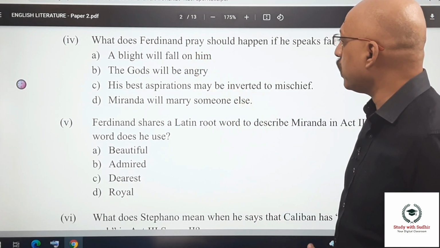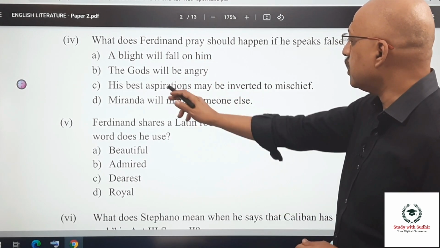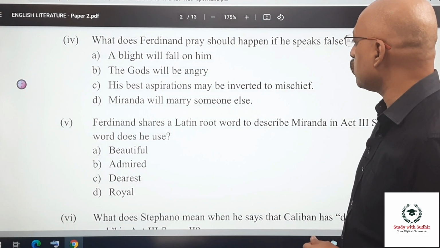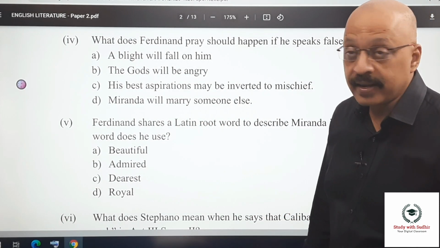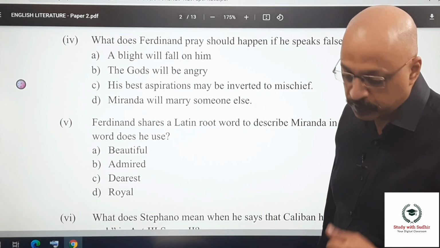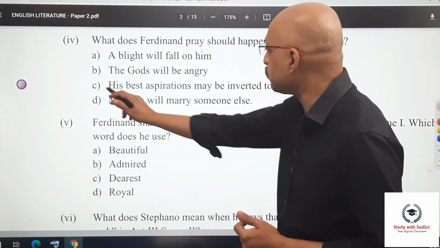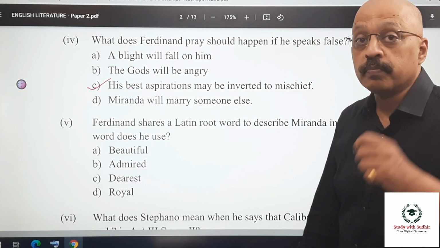A blight will fall on him. The gods will be angry. His best aspirations may be inverted to mischief. Miranda will marry someone else. So what will really happen? His best aspirations may be inverted to mischief.